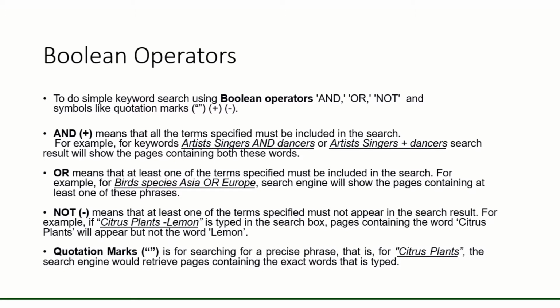For example, if citrus plants -lemon is typed in the search box, pages containing the word citrus plants will appear but not the word lemon. Quotation marks is for searching for a precise phrase. For example, "citrus plants". The search engine would retrieve pages containing the exact words that is typed in the search box.